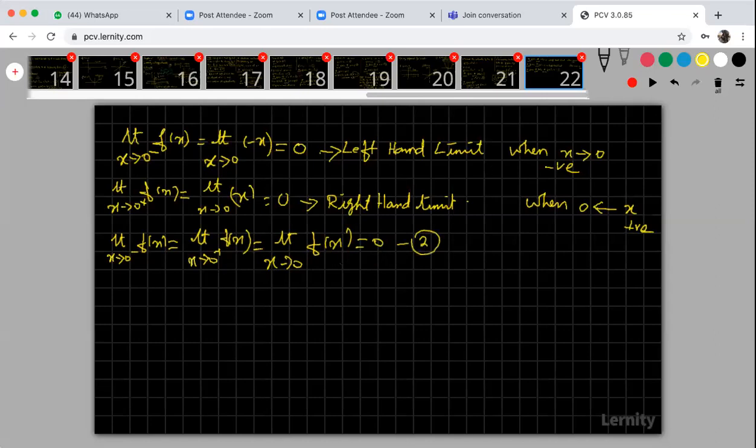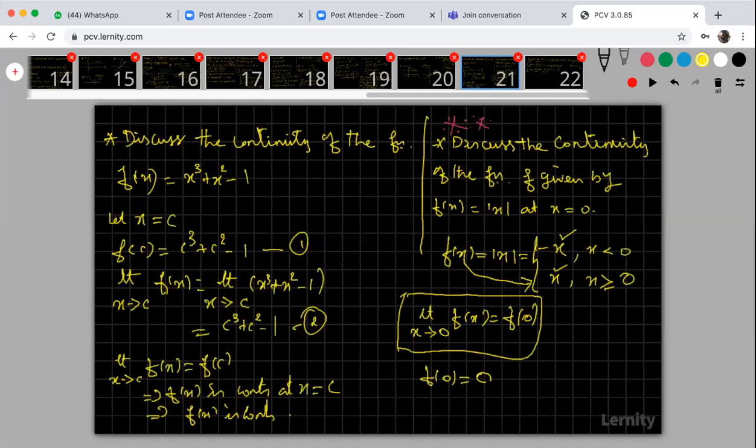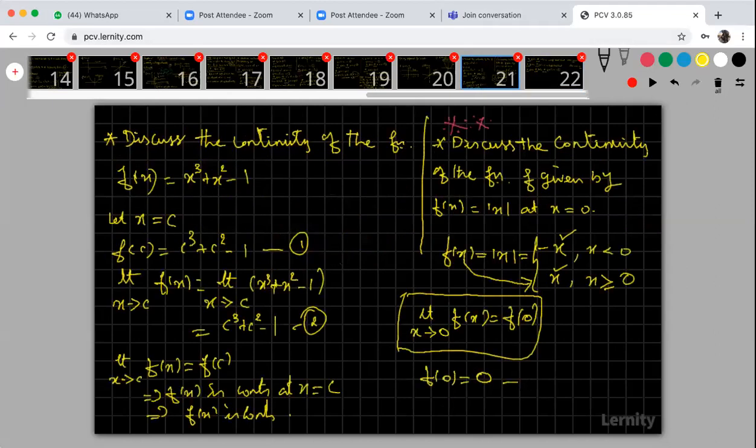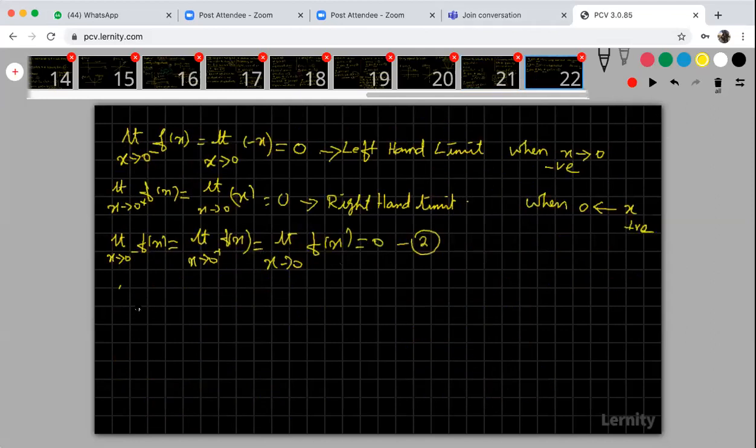This is equation number 2. What is the value of the function? My value of the function is also 0. So therefore from 1 and 2, this is my value of the function. And this is the limit of the function, which implies limit x tends to 0 f of x and f of 0 both are the same.